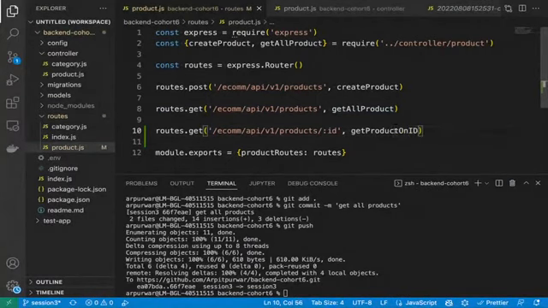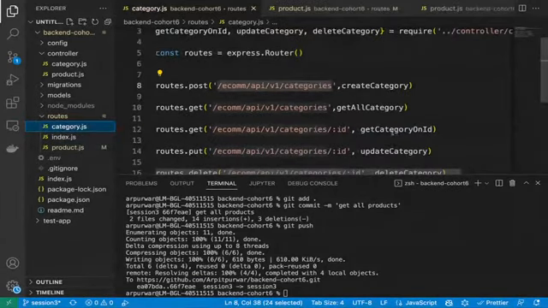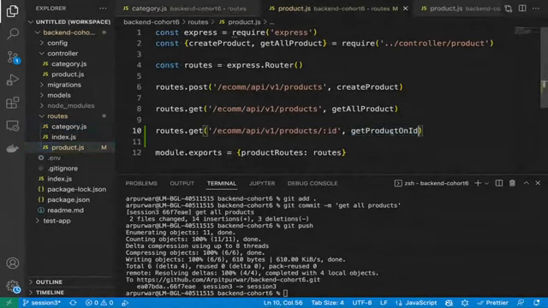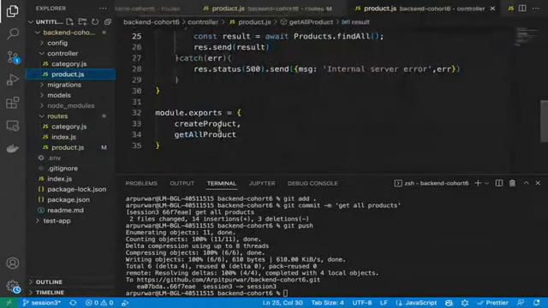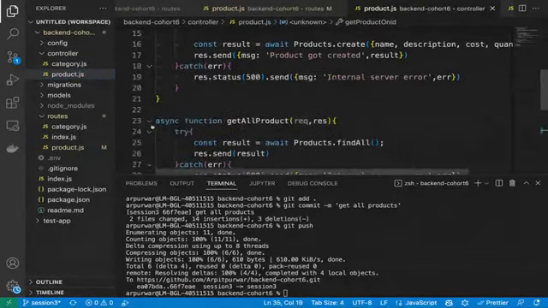Let me see what name I have given here. Yes, get category on ID. Yes, get product on ID, that's right. The same name we are following. We can just simply follow the same thing which we did for get. We'll do a similar thing here, right?